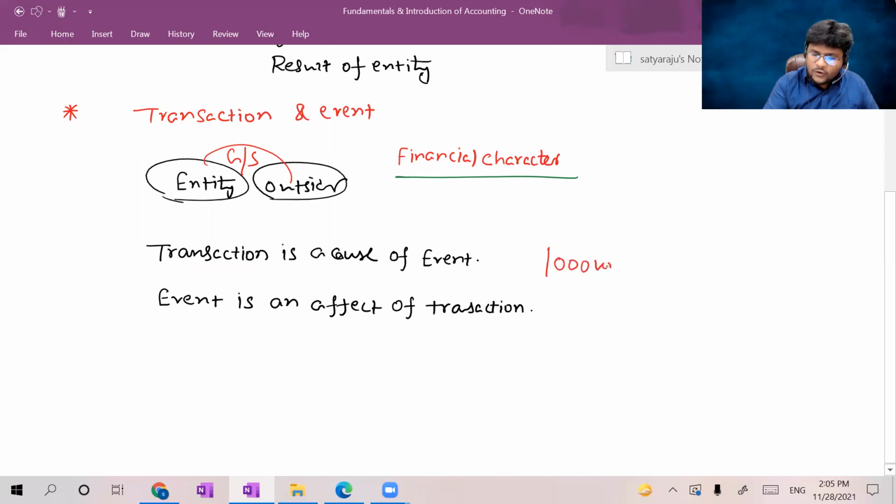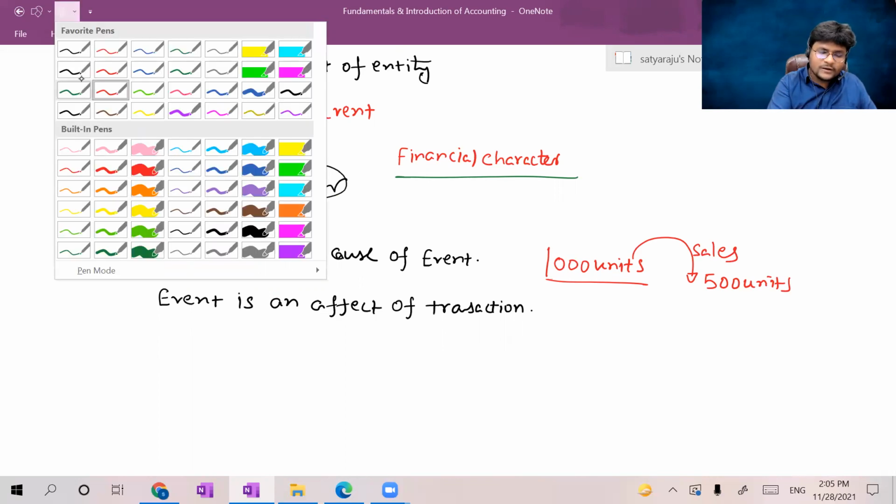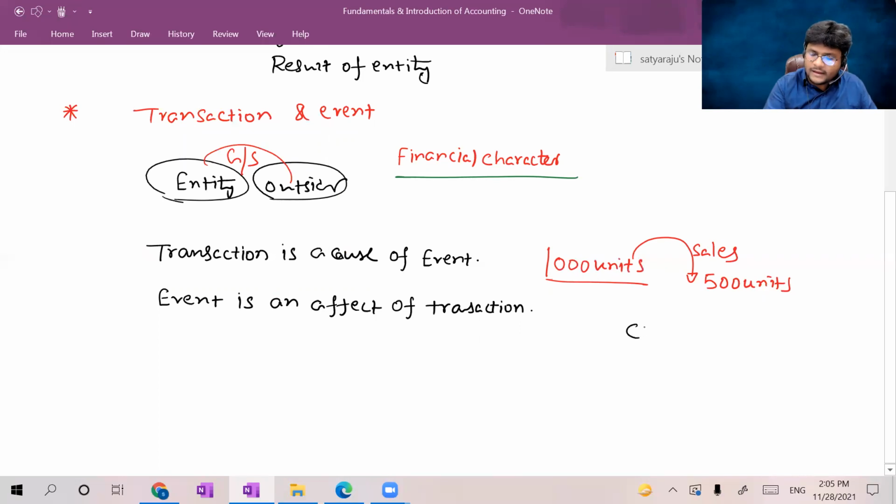Out of such 1,000 units, in the current year I sold 500 units. The remaining units held as closing stock in my godown are 500 units. Am I right, guys?